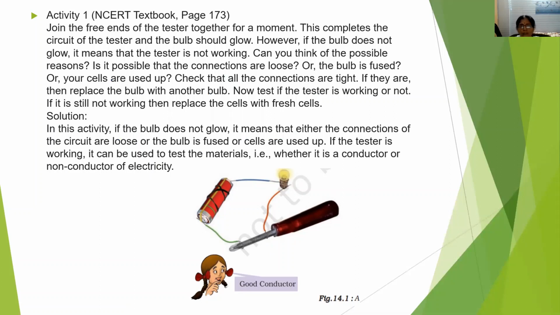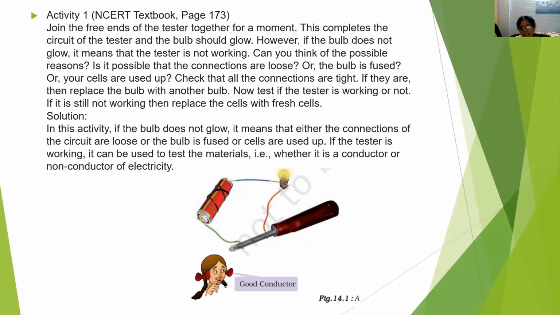And now let's discuss some activity. How do we use the tester to find out whether the given substance or material is a good conductor or a poor conductor of electricity? Now what we have to do is join the free ends of the tester together.